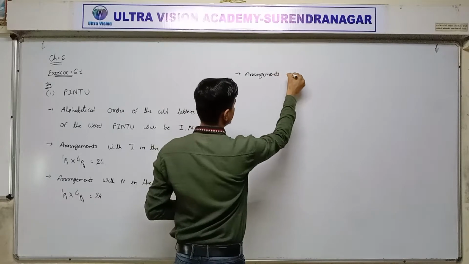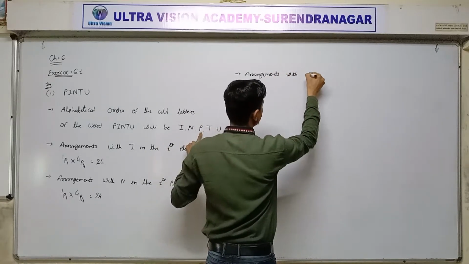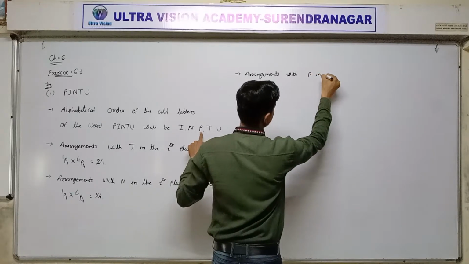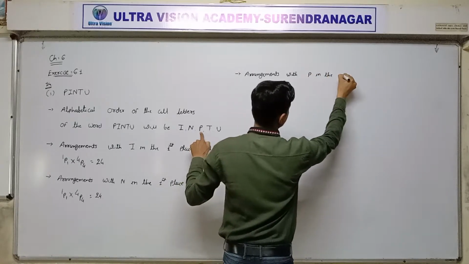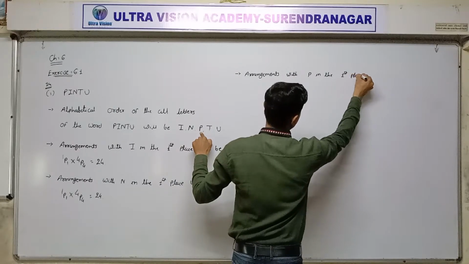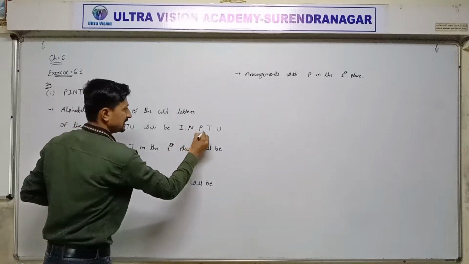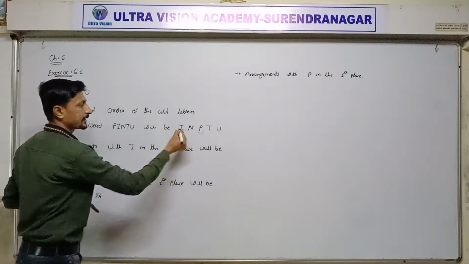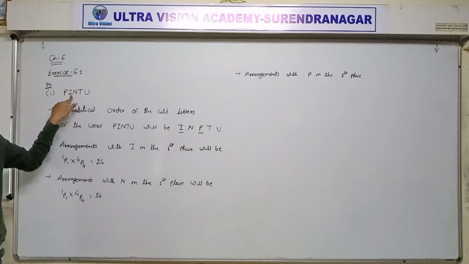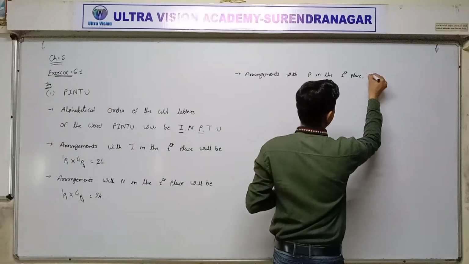Arrangements with P in the first place: P letter is already selected. Alphabetically next is the second letter I. Our second letter was I, so I in the second place.